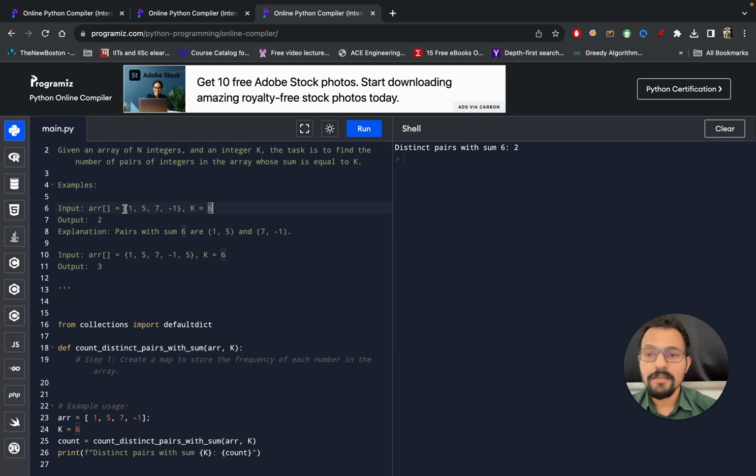So if you can clearly see, brute force will be exactly the same as before, because I'm just trying to find every pair, and then I will check among those pairs whose sum is 6, then I will return it, and for that I will use a nested loop and I can find it very easily. So here the answer is 1,5, which is 6, and also 7,-1, which is also 6, right? So just take care of negative numbers as well here.